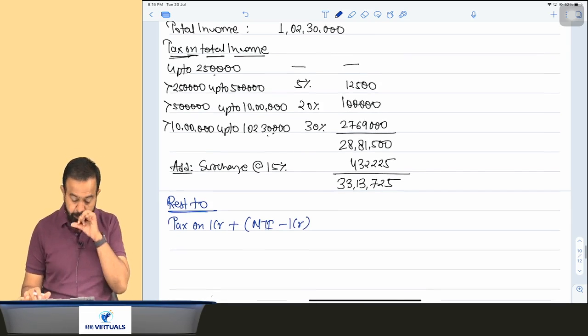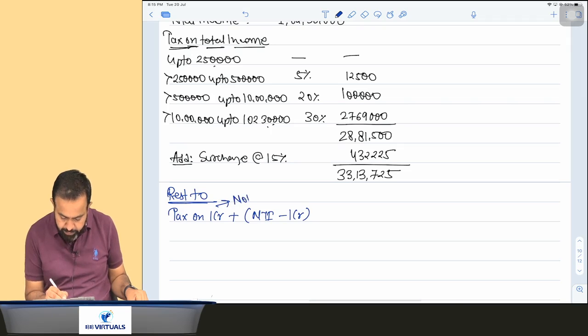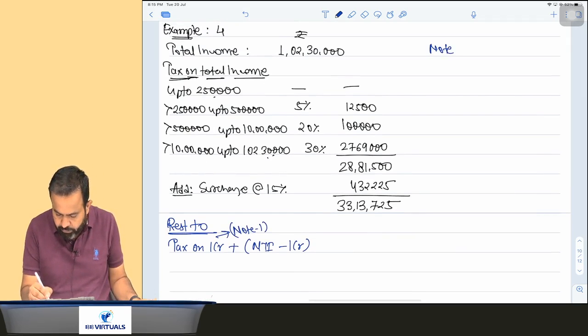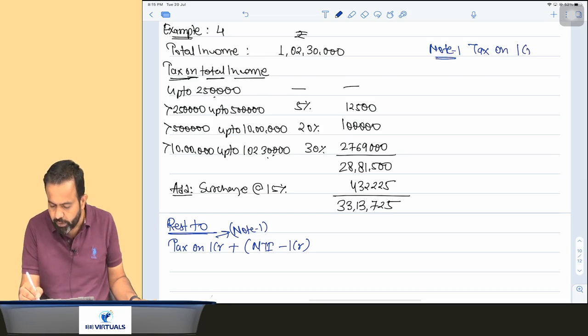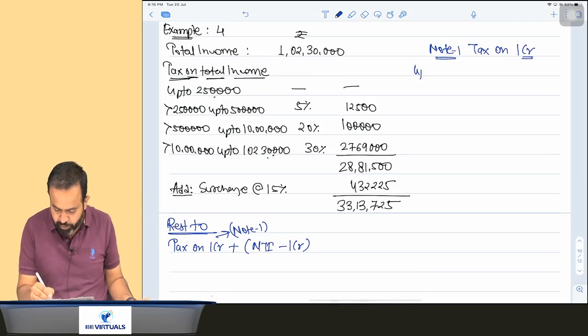So first we will calculate the tax on 1 crore. We can calculate that in one note, note number 1. Suppose your income is 1 crore, then what will be your tax? Up to 2,50,000 obviously there is no tax.